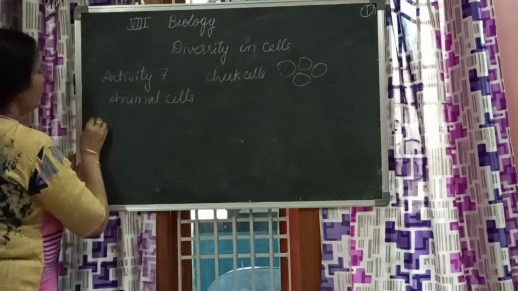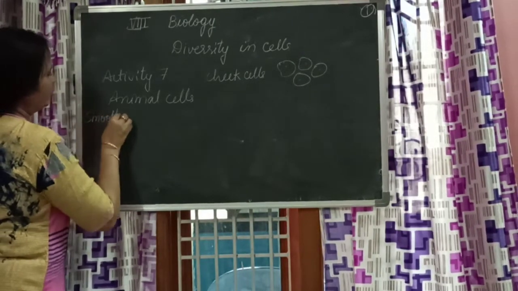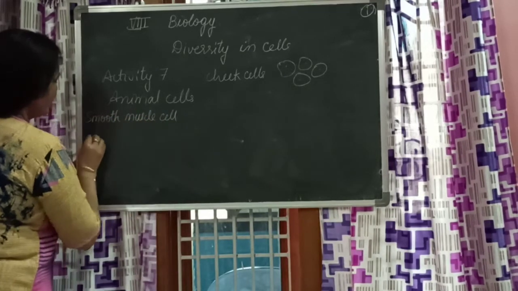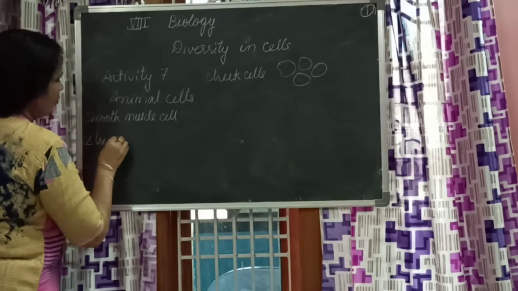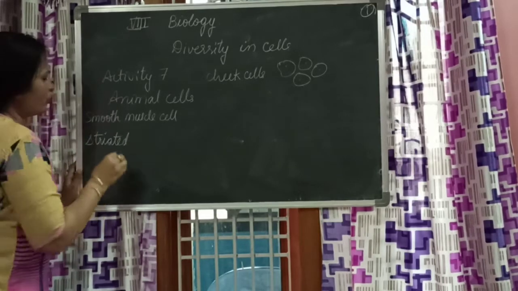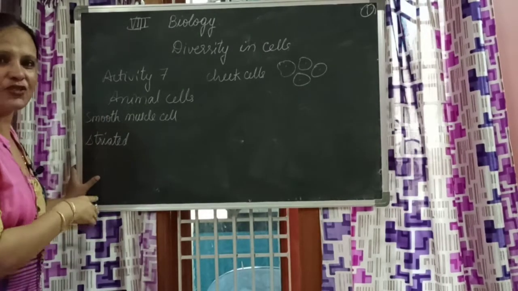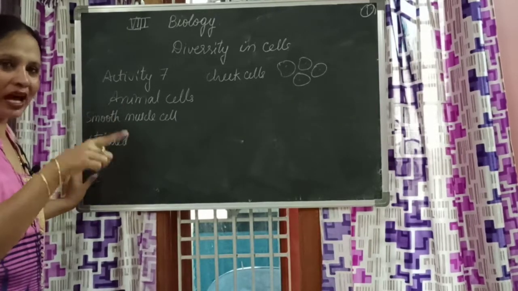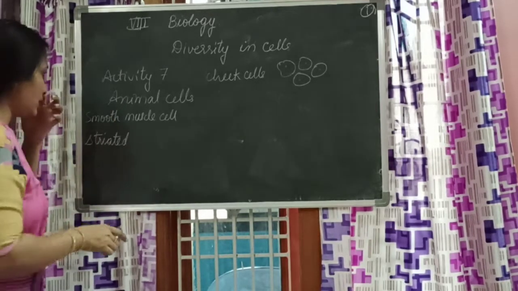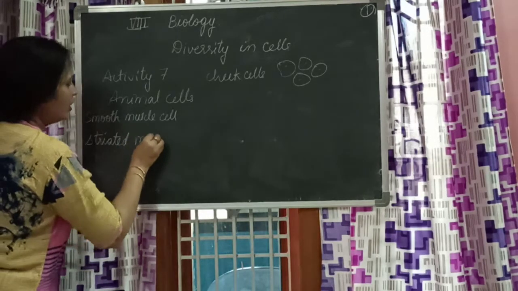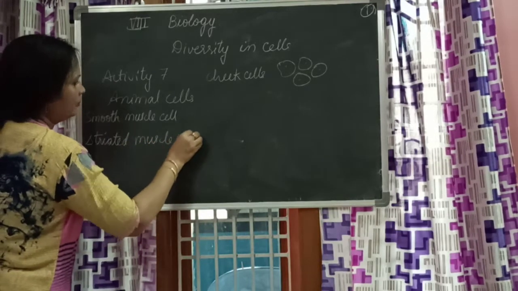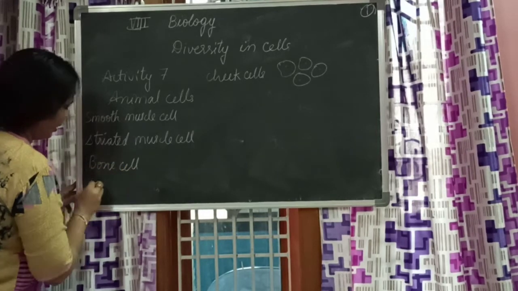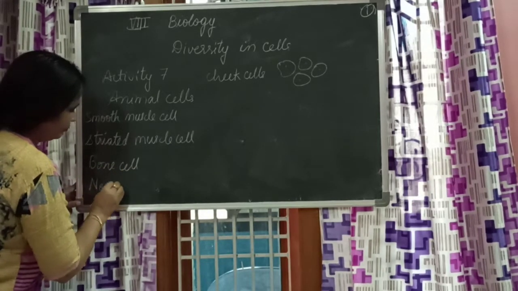Let us see. Smooth muscle cell, and then striated. Children, most of the children think this is straighted. Striated is different. Striations means markings are there. Striated muscle, smooth muscle and striated muscle cell, and then bone cell, and then nerve cell.